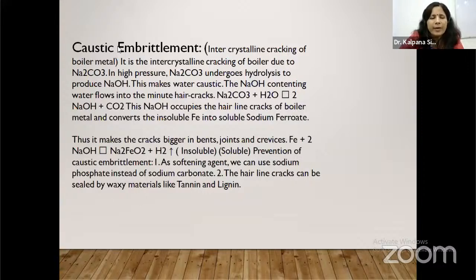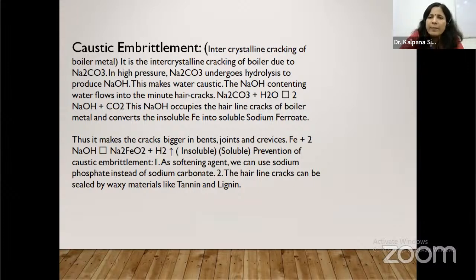Caustic embrittlement now. Caustic means alkaline substance and embrittlement means brittle. It means that due to the presence of caustic substances, the boiler material gets brittle.